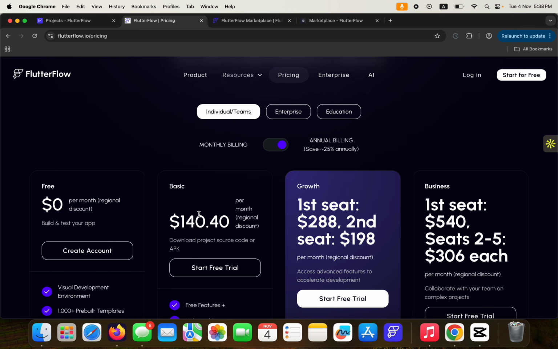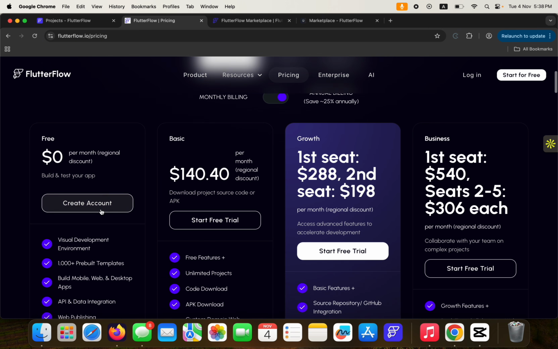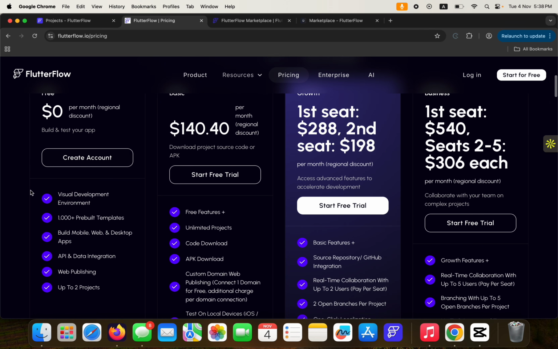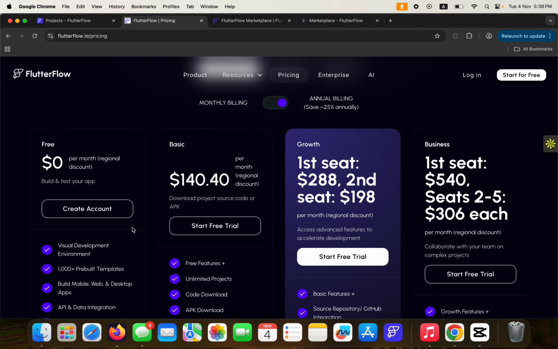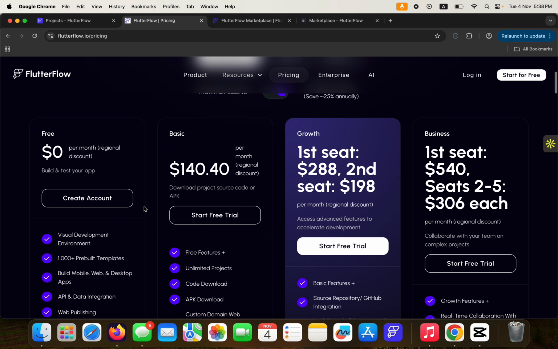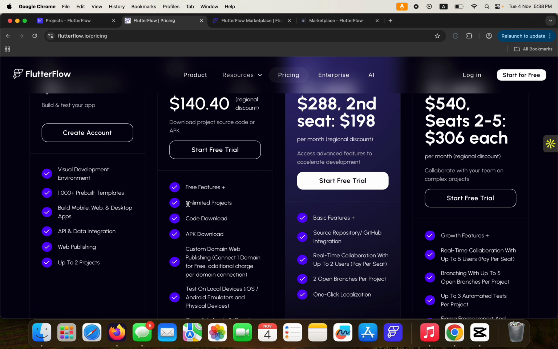And then for basics, this is the basic part. It allows you to download project source code or APK. Now this is the new pricing policy for FlutterFlow. Before now, it was quite easy for you to just build your application with the free account and just download as well, but now you can't really do that. But now you can just go ahead and have unlimited projects.